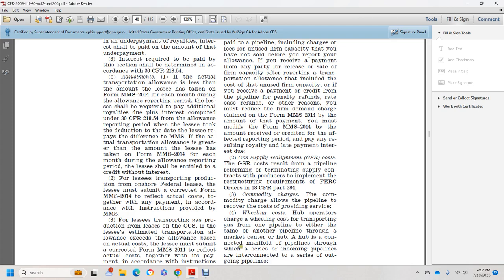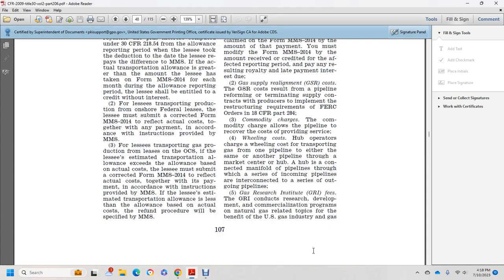3. Commodity charges. The commodity charge allowed the pipeline to recover the cost of providing services. 4. Wheeling cost. The hub operators charge a wheeling cost for transporting gas from one pipeline to the other pipeline through the market center or a hub. The hub is the connected manifold of the pipelines through which a series of incoming pipelines are interconnected to a series of outgoing pipelines.